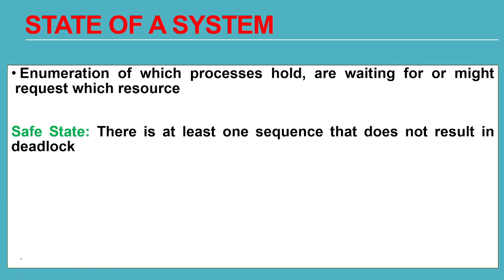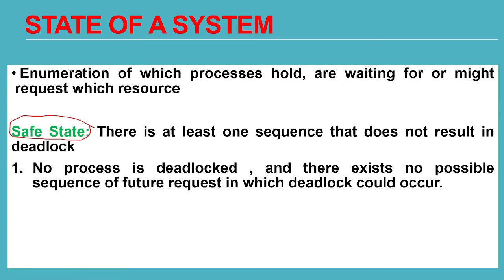System will never go in a deadlock state. That is, process will never go in a deadlock state. You 100% know that process won't be having a deadlock even in future. We can call it a safe state. So no process is deadlocked. Processes won't go in a deadlock state, and there exists no possible sequence in future also that deadlock could occur.